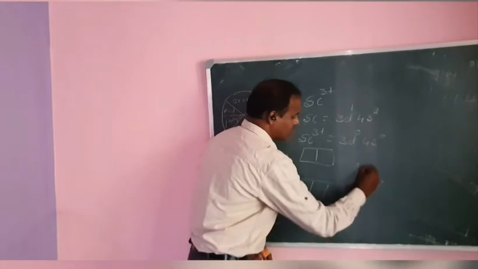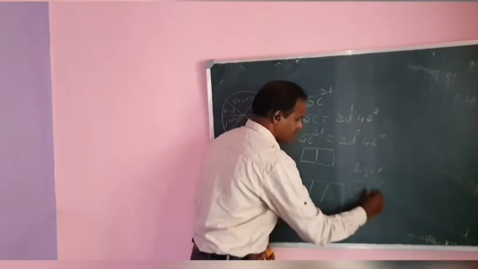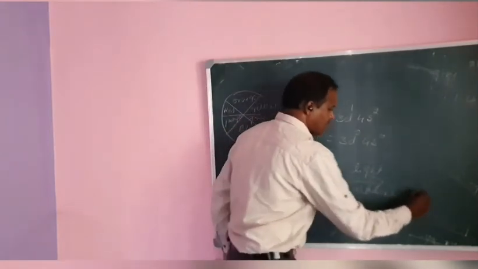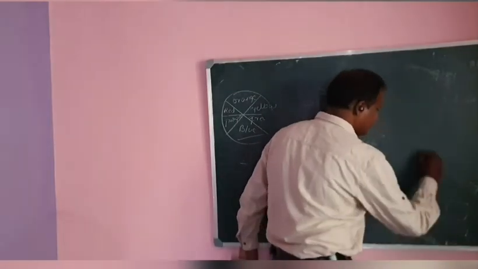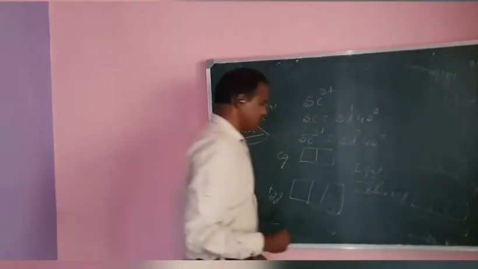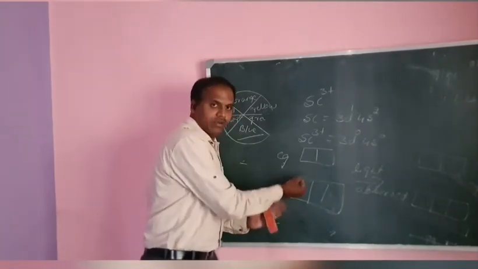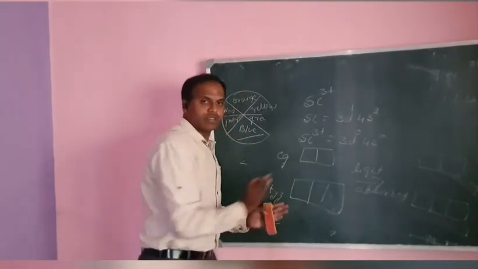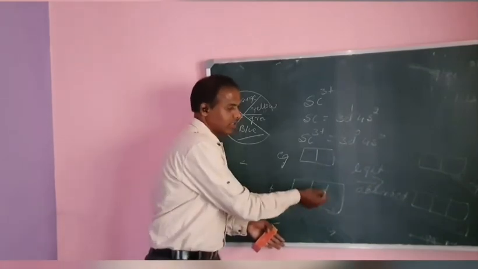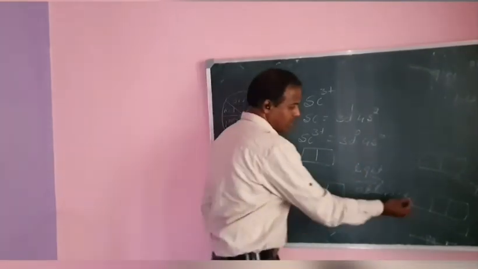The light is absorbed. No color, because there are no electrons to go from the ground state to the excited state. There are no electrons here.